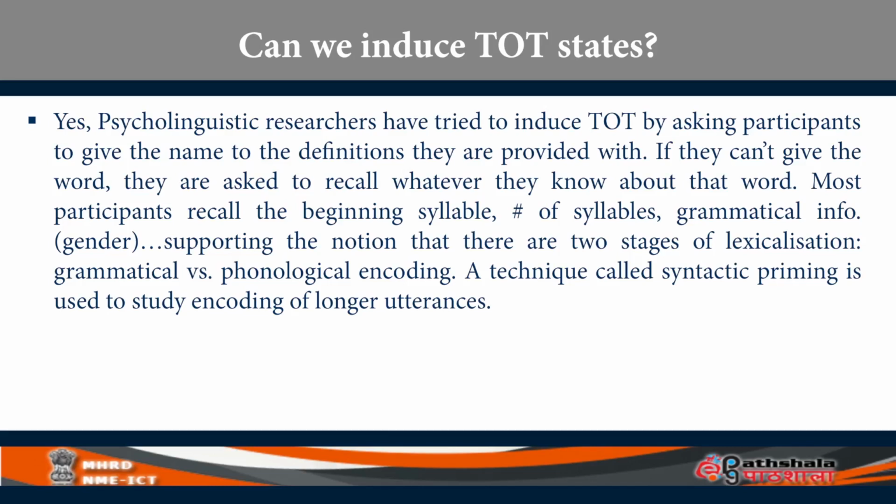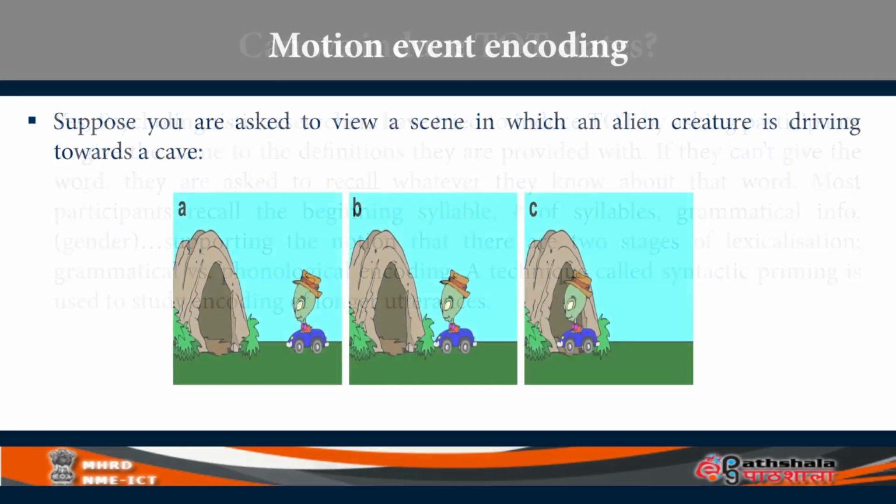They also use something called syntactic priming to understand how we move from word level to sentence level, how we are able to produce longer sentences. And also, we are asked to see a picture that you are seeing on the screen now, it involves motion of an alien creature who's sitting on top of a car and is trying to go into a cave.